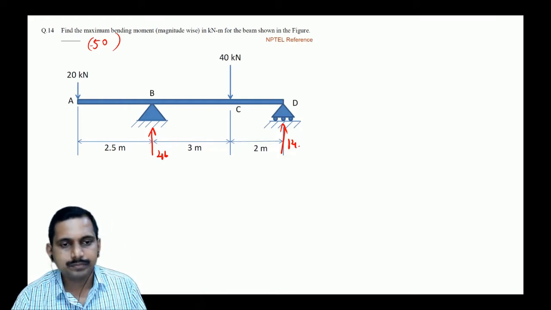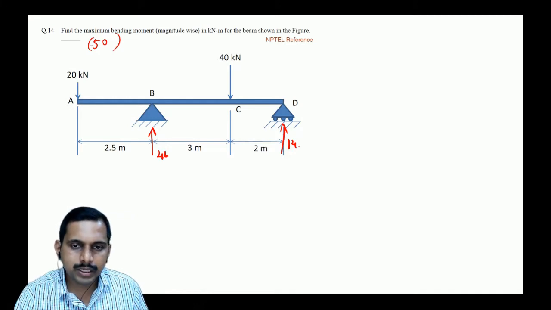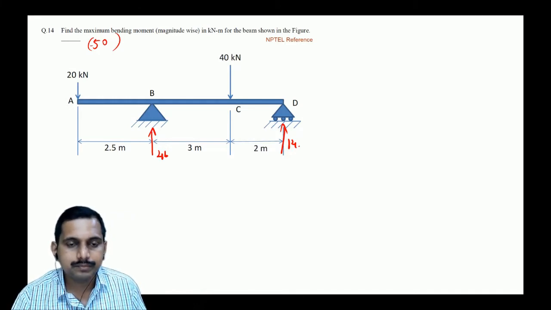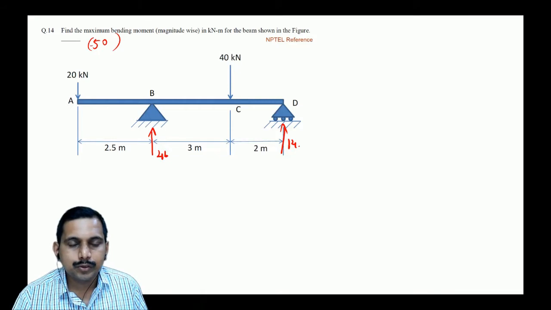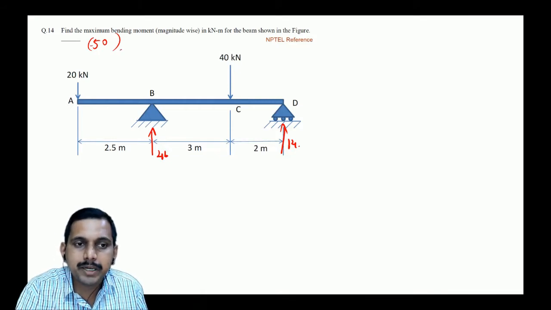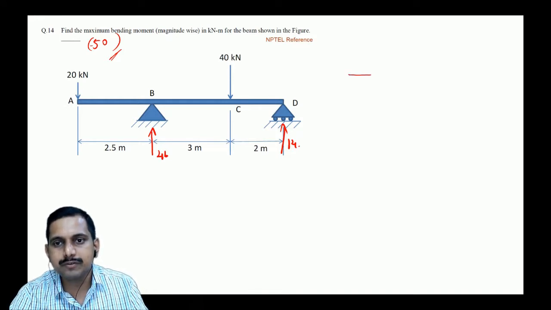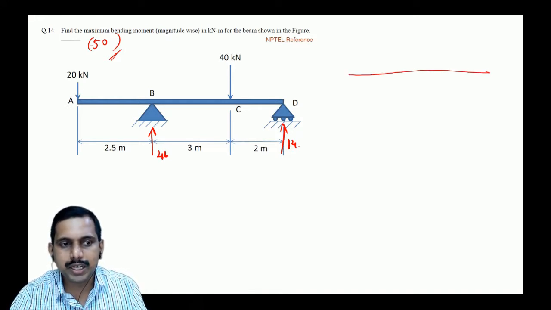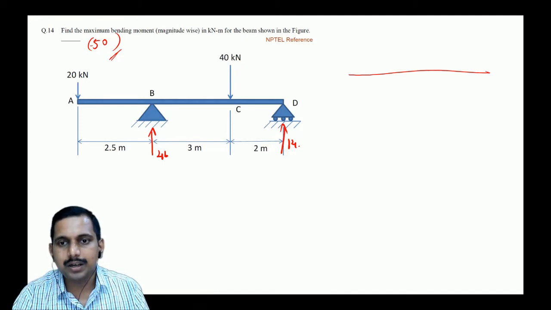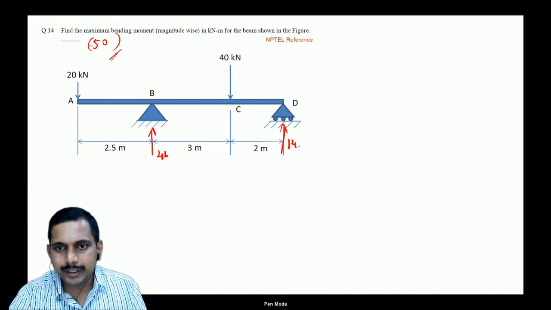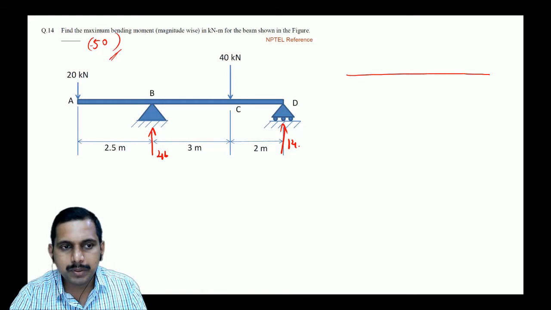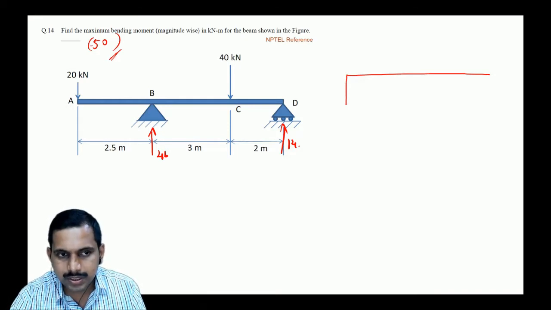So, do we have to calculate? Yes, we have to calculate. Why should we calculate that? To find out the maximum bending moment. Where does the maximum bending moment happen? Where the shear force goes to 0. So, we have to first draw the shear force diagram. To draw the shear force diagram, we need to find out the reactions, right? So, 20 is over here. How would the shear force be? Shear force would be down, is it not? Because this induces anti-clockwise, so it is 20 over here.